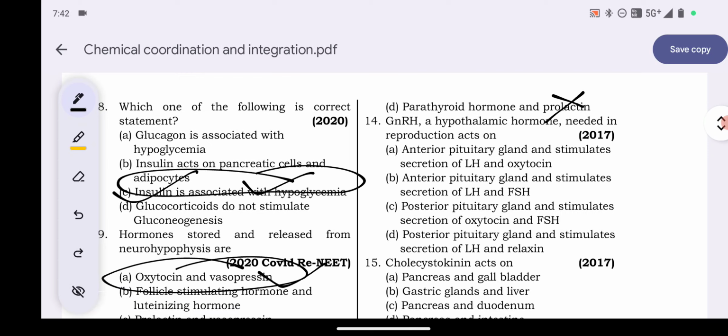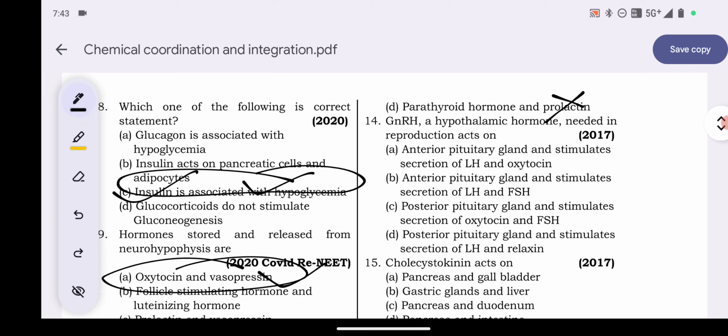Explanation: parathyroid hormone has a higher favorable effect on osteoporosis sufferers when combined with estrogen hormone. Estrogen stimulates the activity of osteoblasts that produce bone, and parathyroid hormone regulates the calcium phosphate metabolism. So option number C is the answer. Question number 14. GnRH, a hypothalamic hormone needed in reproduction, acts on.